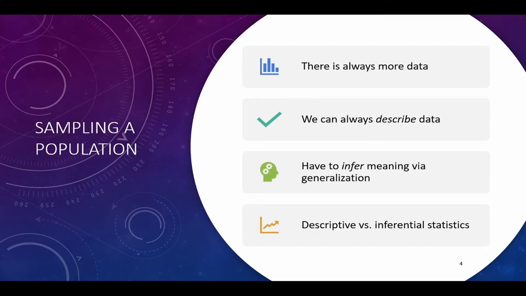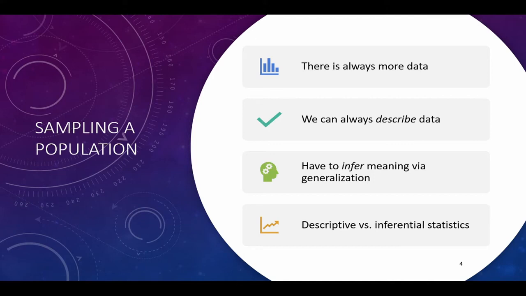What we do have are techniques and tools to describe the data by generalizing and inferring, meaning to correlate that sample to the population. But we have to remember that there's always uncertainty in that data. And Fisher did help pave the way for characterizing and quantifying that uncertainty.